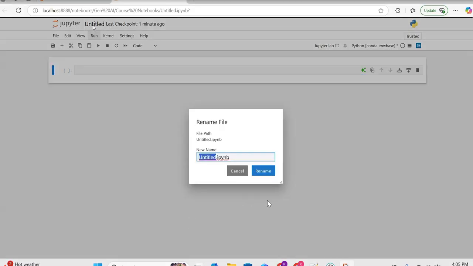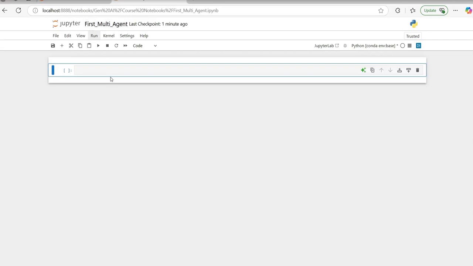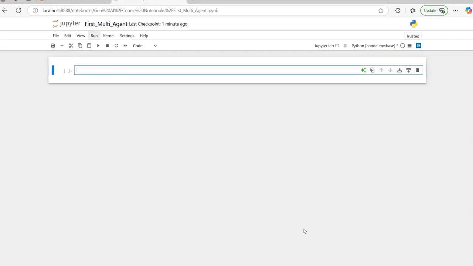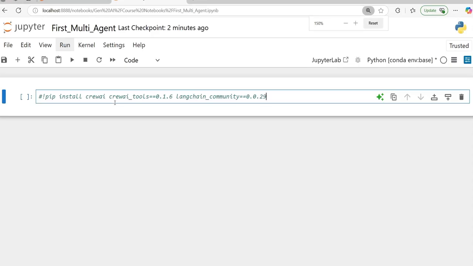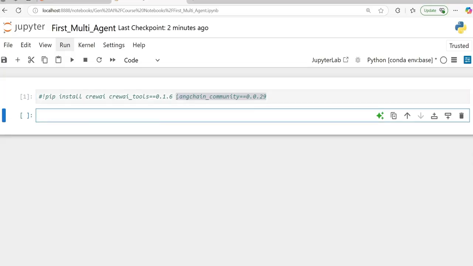I'm going to name it first multi agent. And what I'm going to do is import some packages that will help me to build it. To start with, as I was telling, we will be working with CrewAI as the tool this time. So we have to install some packages. First of all, I'm trying to install CrewAI, then CrewAI tools, with a specific version, and then LangChain community as we may need this. I have already installed this, so I'm not running it. I have commented that.